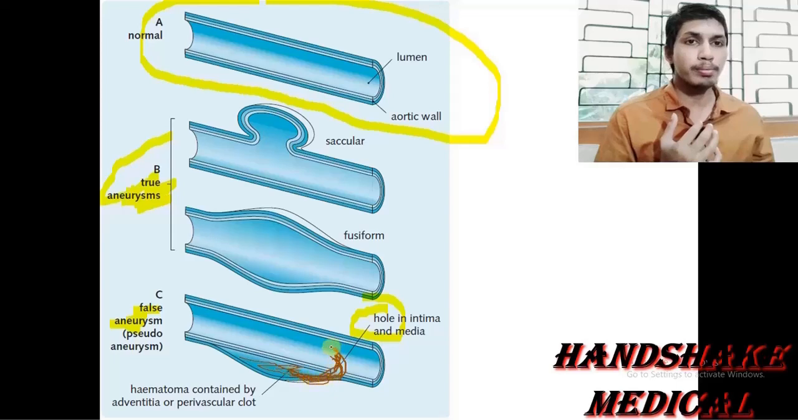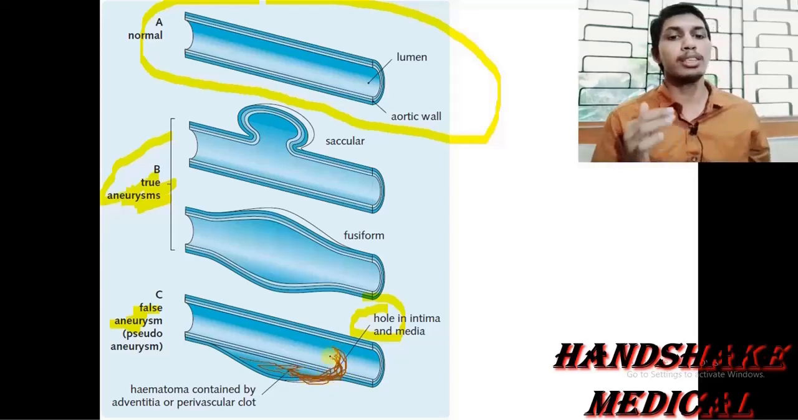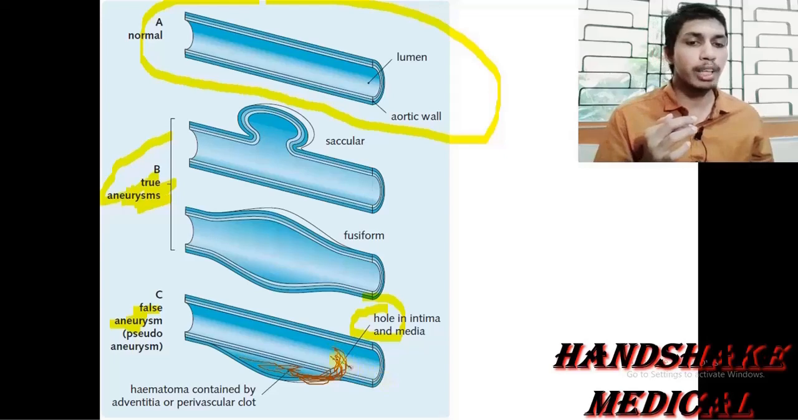So it is also known as the pulsating hematoma, because via this breach present here, this hematoma may easily communicate between the intravascular space and the perivascular space. So it is also known as the pulsating hematoma.